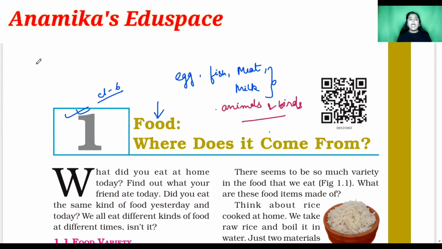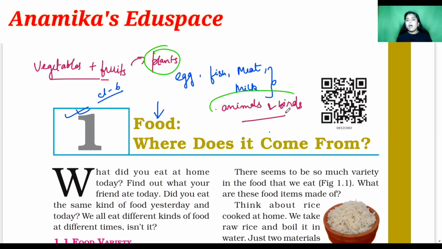Clear, students? And the vegetables and the fruits are obtained from where? It is obtained from the plants. So basically, plants and animals provide us our food, right? Now, this is only what we are going to discuss in this chapter, that what is food and where does it come from. Clear, students? So, food.